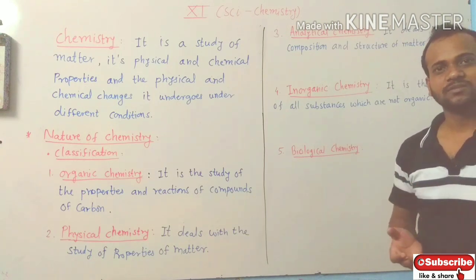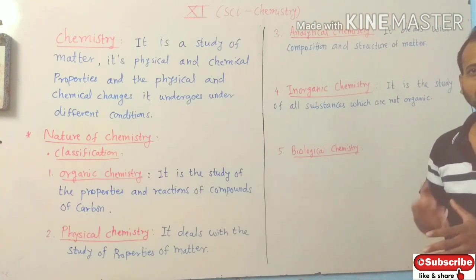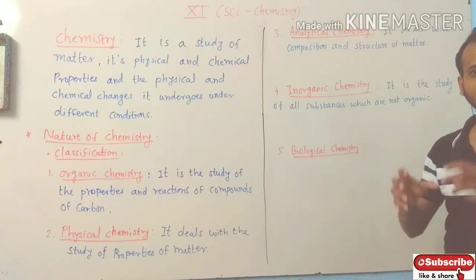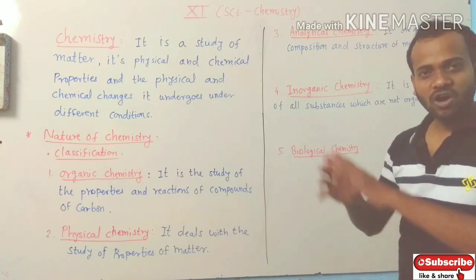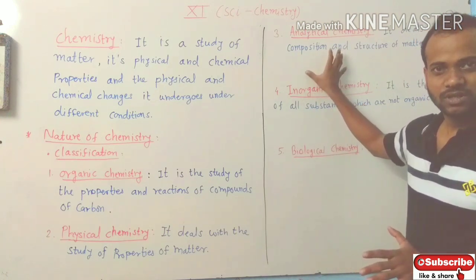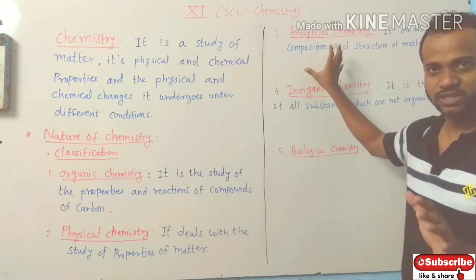Various alloys and compounds are there. How these compounds are formed, and in which ratio we should take the constituent elements, all these things are dealt with in analytical chemistry. I hope you have understood what analytical chemistry means.